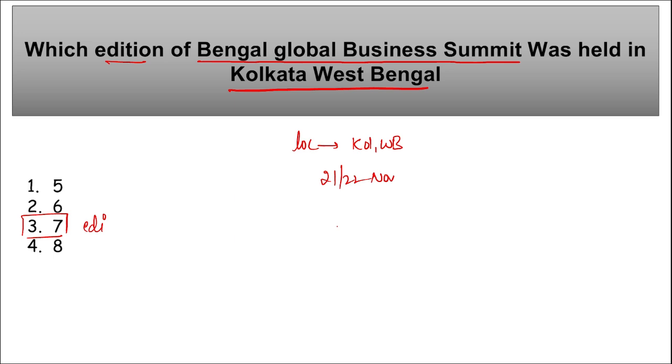During this, Mamata Banerjee, Chief Minister of West Bengal, announced that West Bengal attracted an investment of 3.76 lakh crore, which includes signing 188 MOUs.